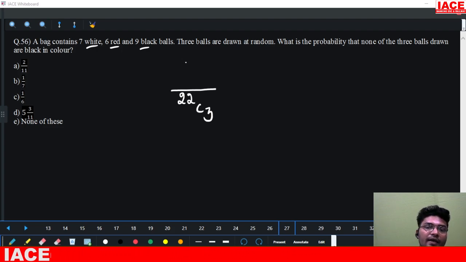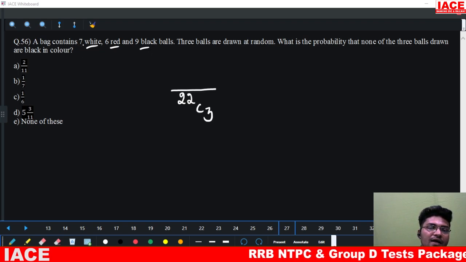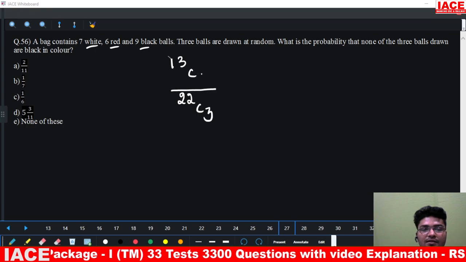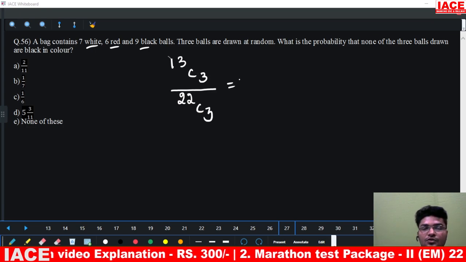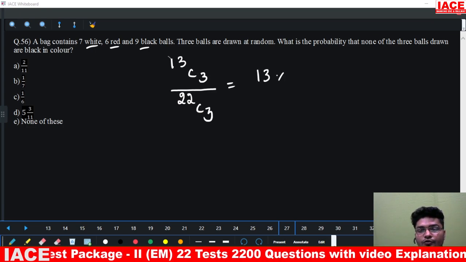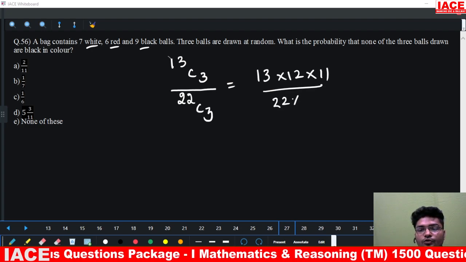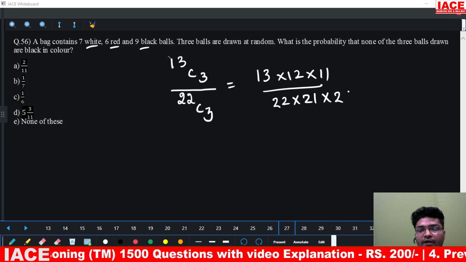Now the question is asking the probability that none of the three balls drawn are black. That means it has to be any other color, so I have white and red: 7 plus 6, 13C3. Let us calculate this. This is 13 into 12 into 11 divided by 22 into 21 into 20.